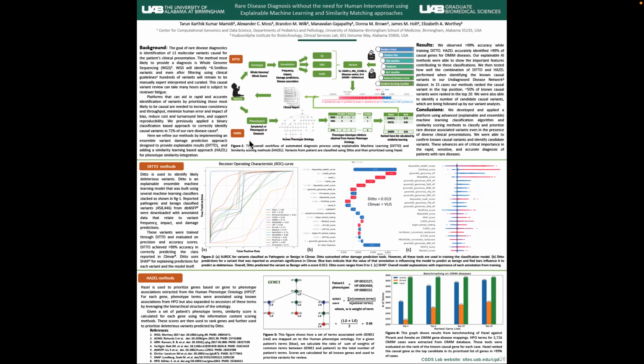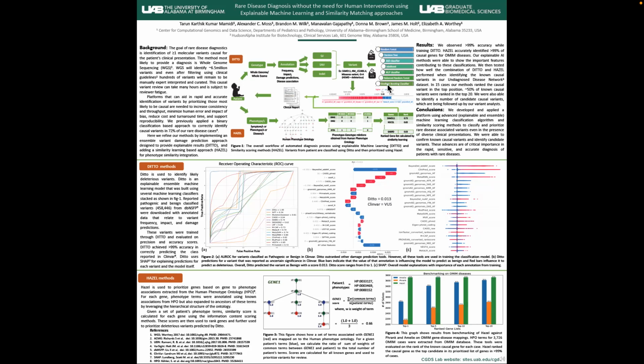For this reason, I've developed two models, Ditto and Hazel, which use both the genotype and phenotype information for a patient and identify the causal pathogenic variant. For Ditto, I've downloaded reported pathogenic and benign classified variants from DBNSFP and annotated these variants with several annotations like allele frequencies from gnomAD, damage predictions from other damage prediction tools, impact from Variant Effect Predictor, and so on.